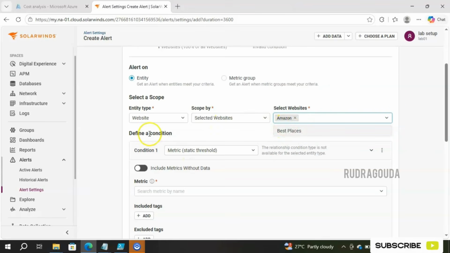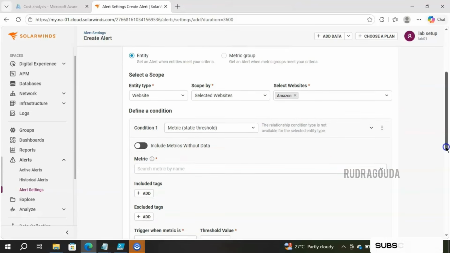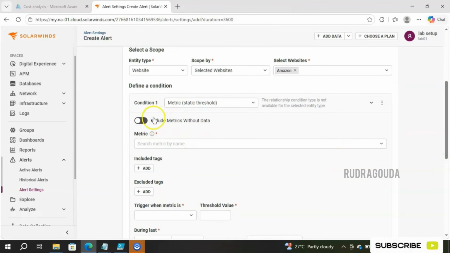And finally, we need to define the condition here. You can add multiple conditions by clicking on add, whatever conditions you want, you can add over here. First, I'll go with one condition, that is condition one. Here you need to select the metric. The exact metric you need to select here. They have given three different things here. One is static threshold, another one is dynamic, and finally attribute. Let's go for the first option, that is static threshold.